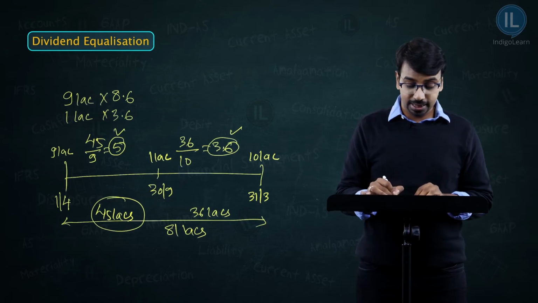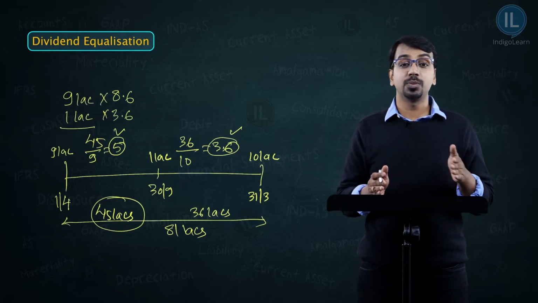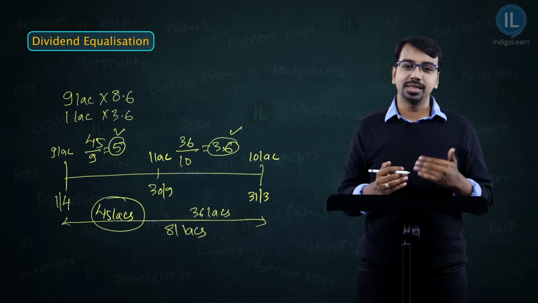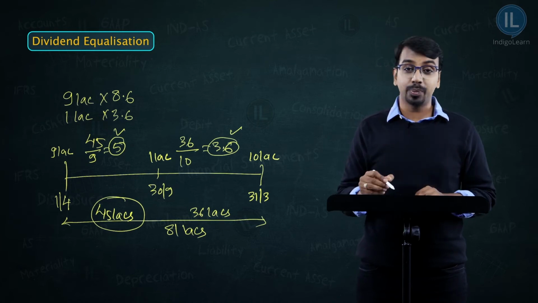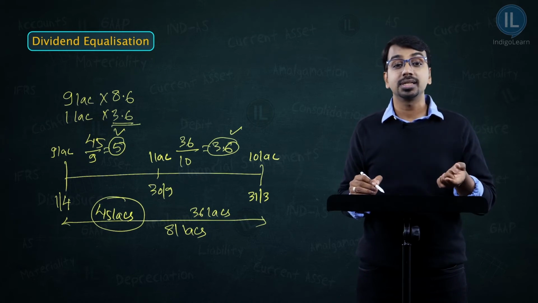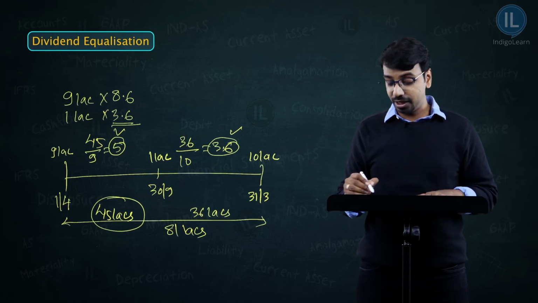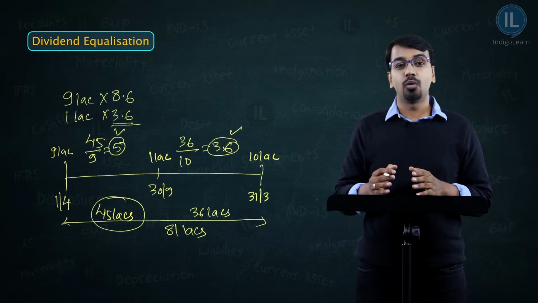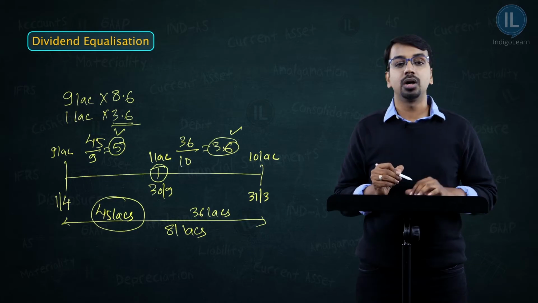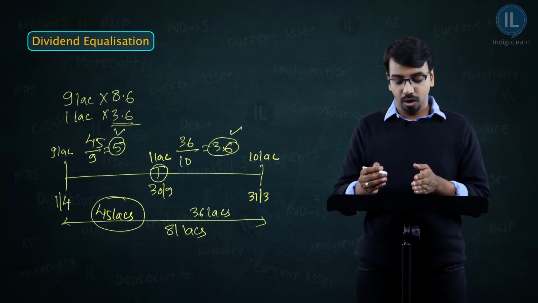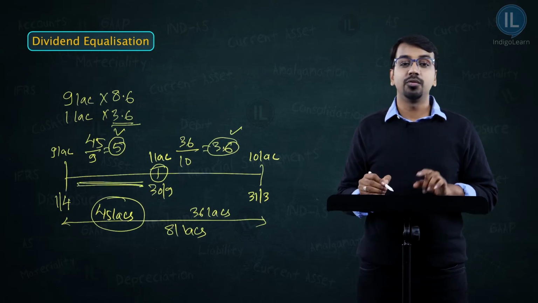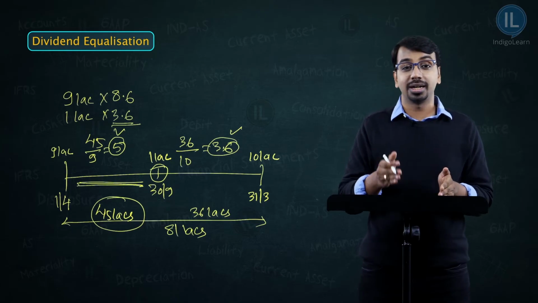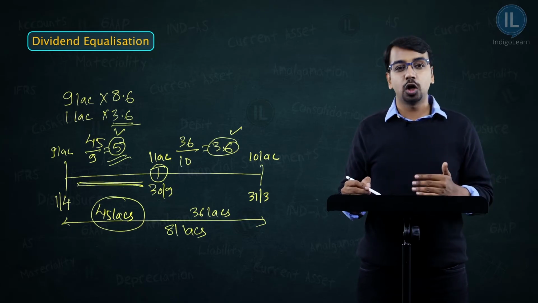Can I ask these 1 lakh unit holders to pay whatever has been earned? For example, if I declare 3.6, I said the old unit holders will be sad. But if I declare 8.6, what will happen? These new unit holders will get 5 rupees extra. So if I declare 8.6 as dividend on 31st March, the new unit holders are getting 5 rupees extra. So what I will do is, on 30th September, when they are buying the units, I'll tell them, boss, in this period, we have earned 5 rupees per unit. You are coming in and buying the mutual fund units on 30th September. Please pay this 5 rupees along with the NAV.